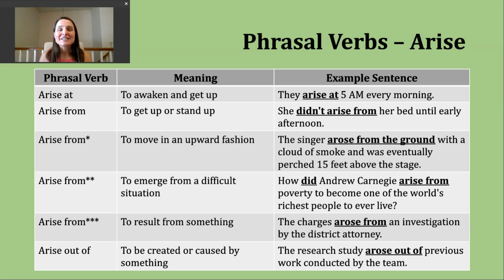A third way to use arise from would be to emerge from a very difficult situation. Here's an example of that. How did Andrew Carnegie arise from poverty to become one of the world's richest people to ever live?